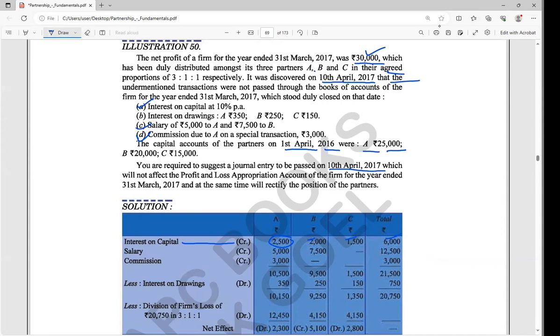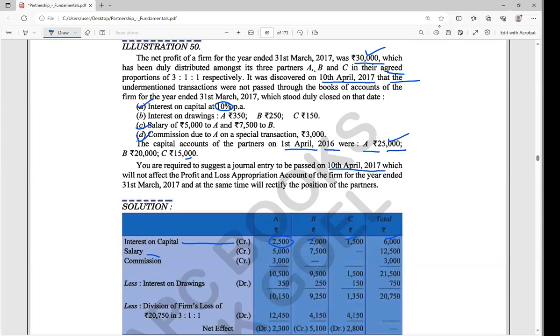The interest on capital is 10% per annum on their fixed capital given here, 25,000, 20,000 and 15,000.